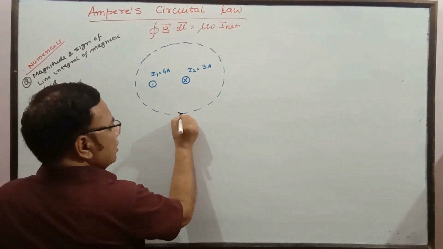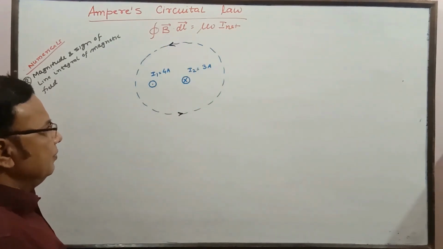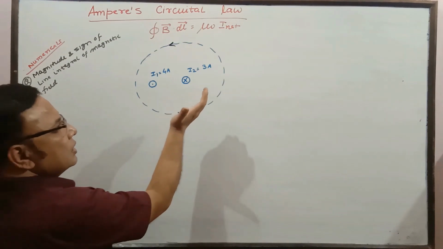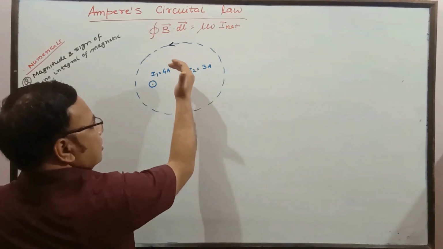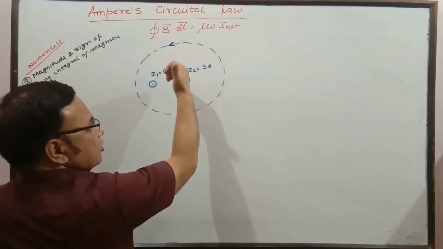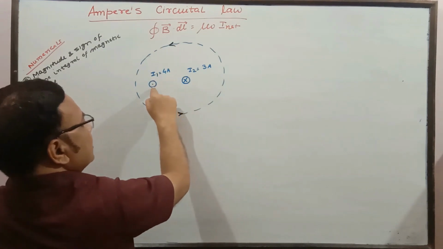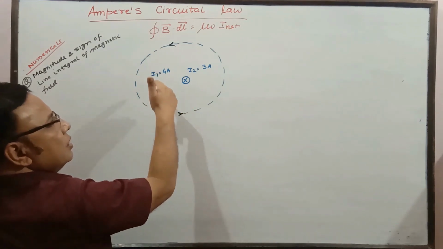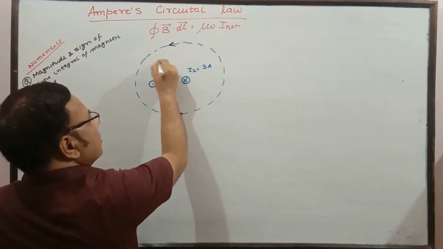Suppose we are going in this direction, anticlockwise. If we are going anticlockwise, then the curl of the fingers is like this. In this case, with the curl of the fingers like this, the thumb is away from the board, or towards us. So this particular current is in the direction of the thumb, so it will be taken as positive.